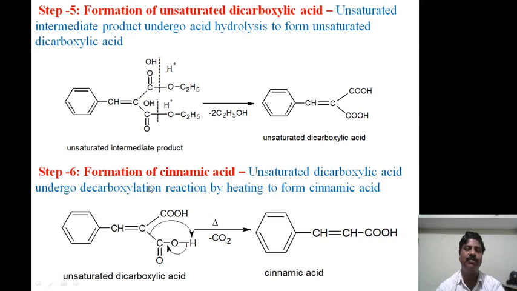And the sixth step, formation of the final product, that is cinnamic acid. The unsaturated dicarboxylic acid undergoes a decarboxylation reaction by heating to form cinnamic acid.